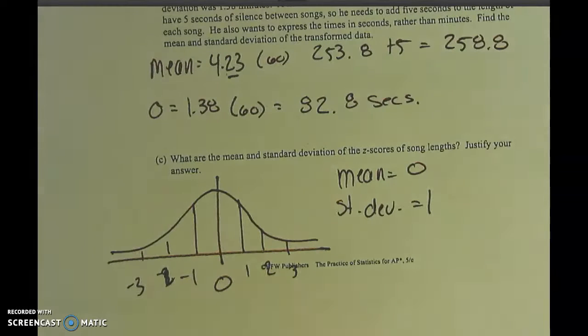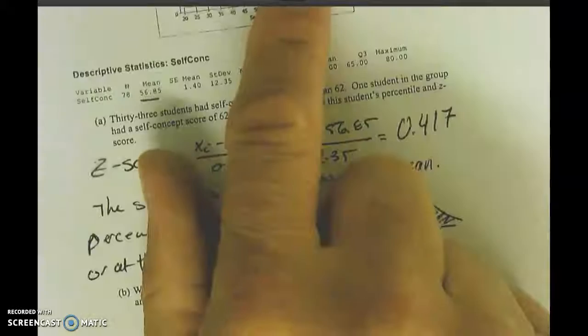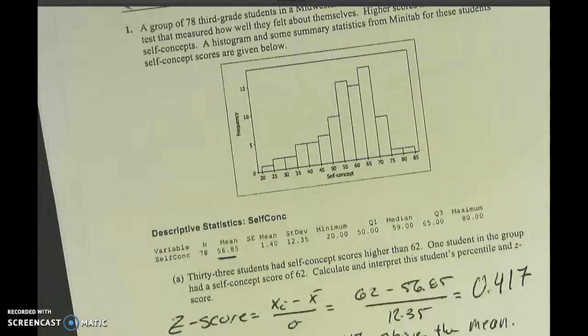They told us in the beginning that it was normal, didn't they? Then because of our section, we'll have to say that from here on out, it should tell us that everything's normal. Okay? Because technically, Zane was right. We shouldn't have been able to do number 1 because the data is skewed. You probably shouldn't have done your z-score there. Okay? All right.